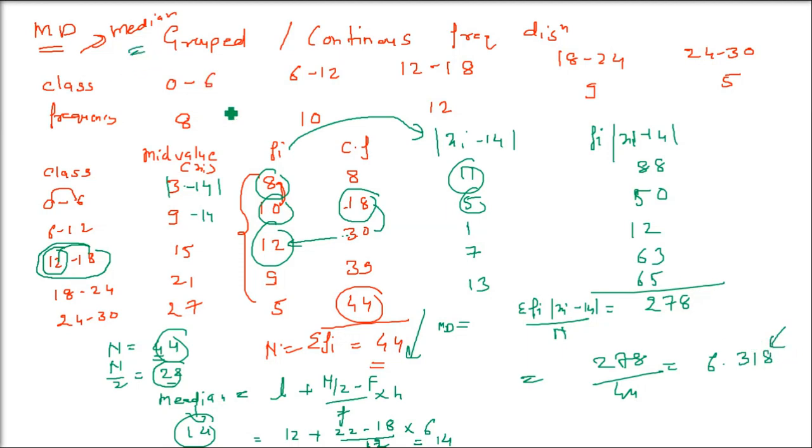Okay. Mean also you can find out. We'll see it later, because mean is given by X bar equals A plus h into 1 by N sigma fi di, where di is xi minus assumed mean divided by the class interval. Anyways, we'll see it later.